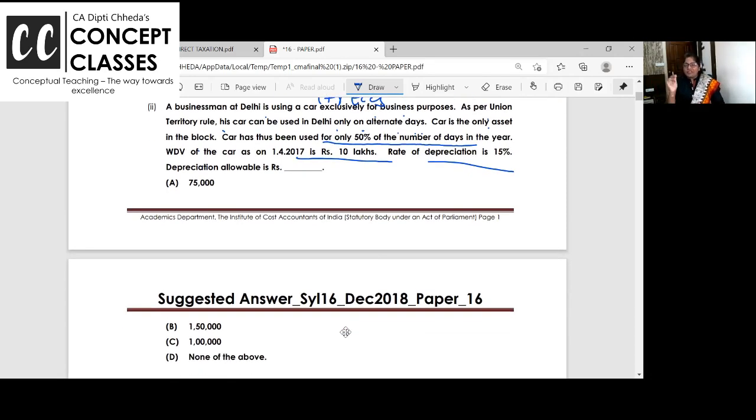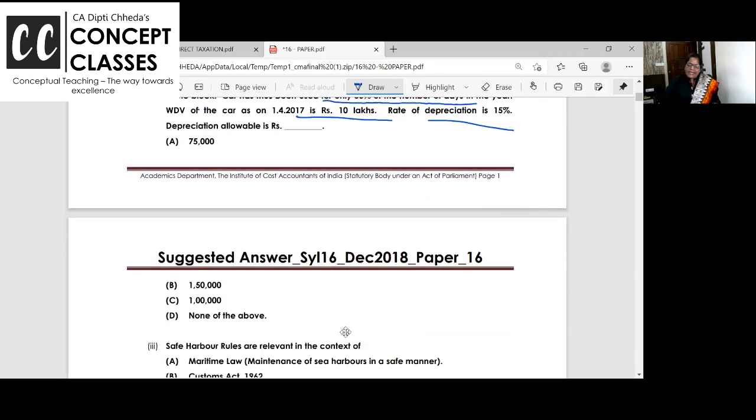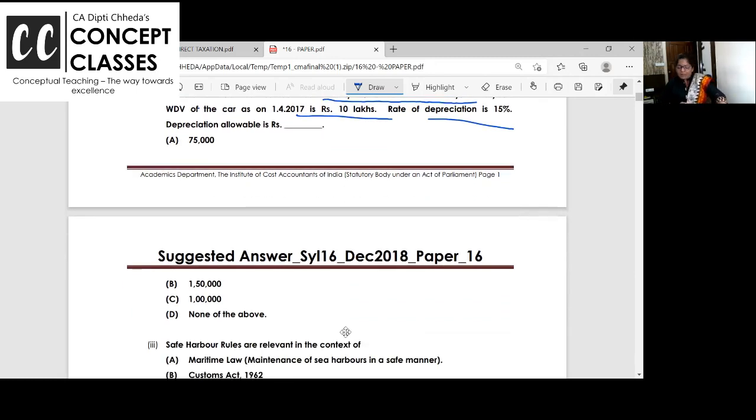On 10 lakh, 15%, or only. Now for MCQs I want all of you to answer. Pick up your calculator and quickly answer in the chat. You all have to do it; even if it is wrong, that's fine. Save time by quickly putting your answers. On 10 lakhs, 15%, so 1,50,000, 1 lakh, none, or 75,000. What's the correct answer? How much will be the depreciation allowed?